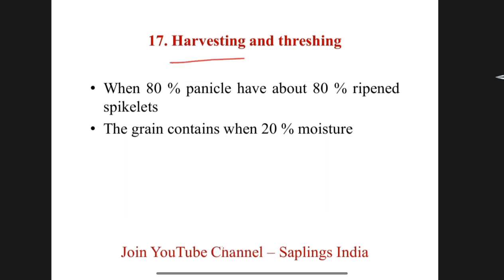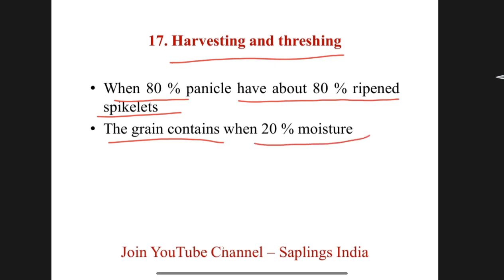Harvesting and threshing in rice crop. When 80% panicles have about 80% ripened spikelets, then it is the time for harvesting. The grain containing 20% moisture is the good time for harvesting.